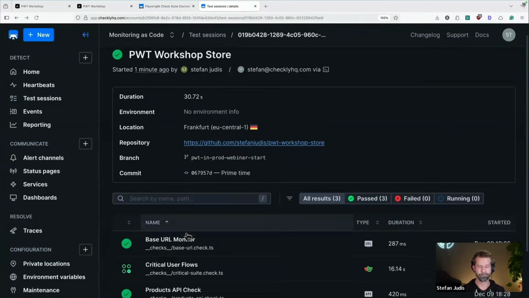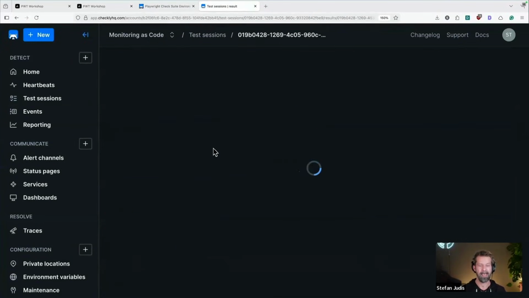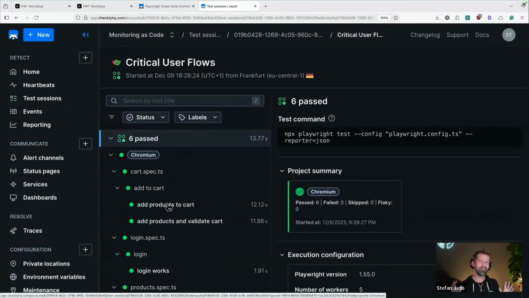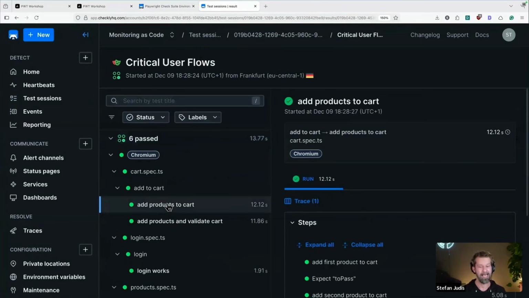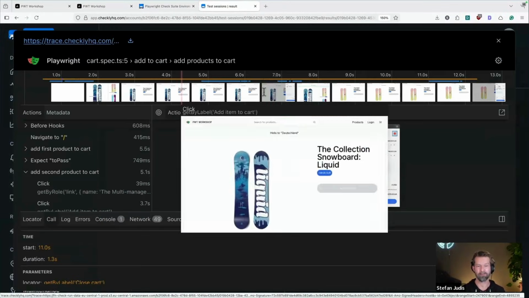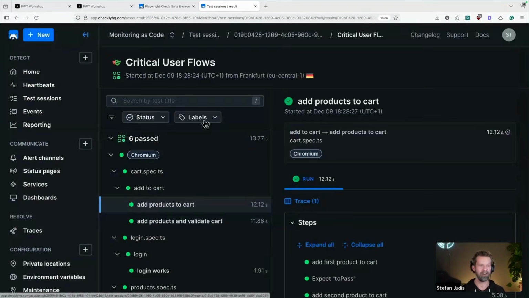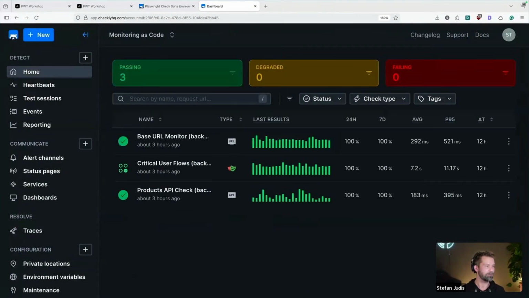And here we have our critical user flows Playwright suite that is now almost ready to be pushed to production as production monitoring, right? And again, you already know the drill. Everything is available, so we can have another look. This is what was just executed in the Checkly cloud, ready to get into monitoring.